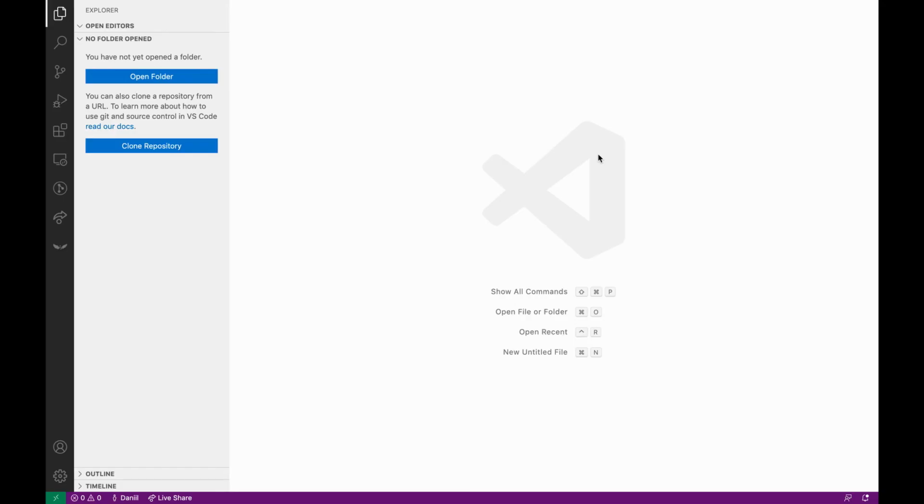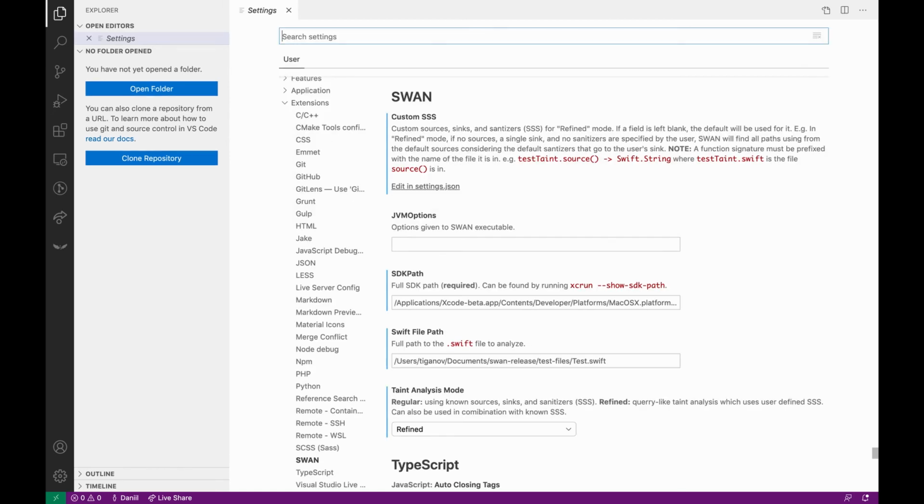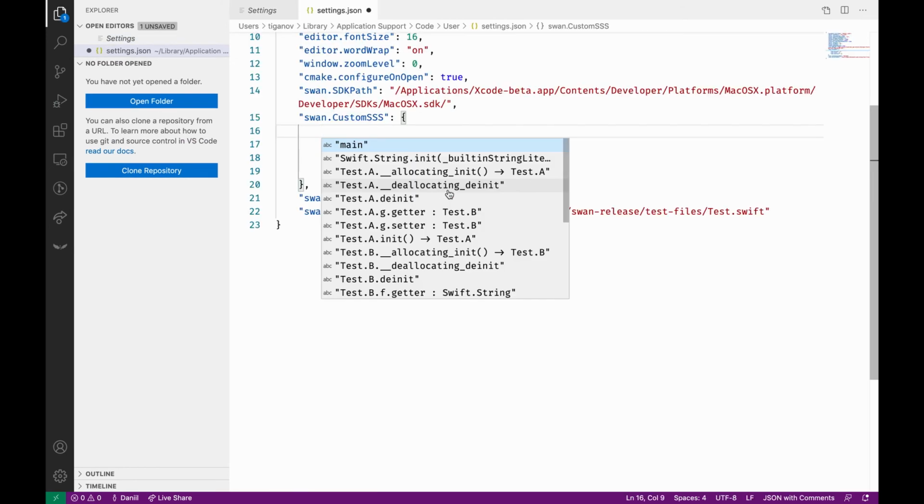Now we'll demonstrate the VS Code extension frontend. Let's first take a look at the configuration options. Like with the CLI tool, we need to specify the SDK and the Swift file path. I have already configured these. To configure sources and sinks, we need to add them in the settings.json.